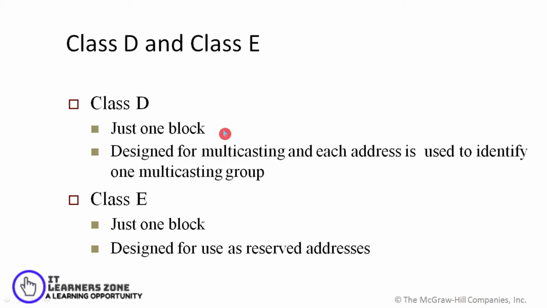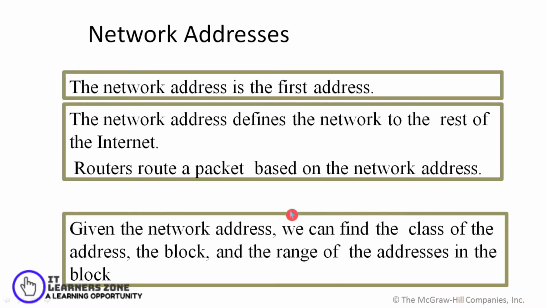Class D, the entire 32 bits, would be taken as one block, and mostly it is used for multicasting. Each address is used to identify one multicasting group. Multicasting is basically sending the packets to the entire host group connected in the network, so all the hosts in the group will receive the packets. The class E address is also considered as one entire block, and it is designed for some reserved addresses.